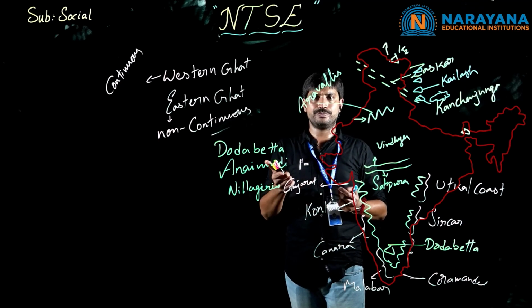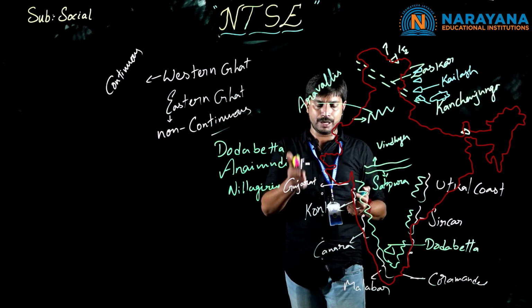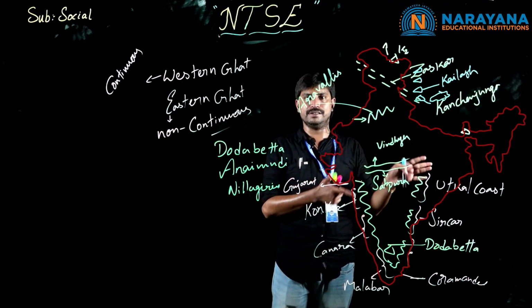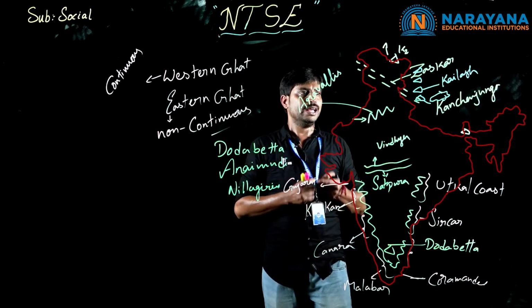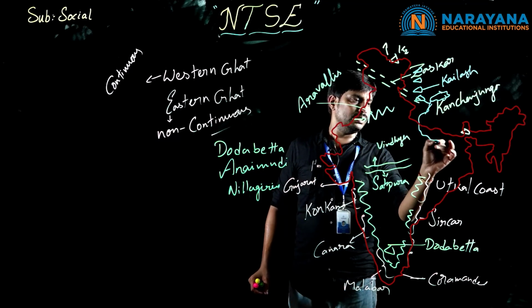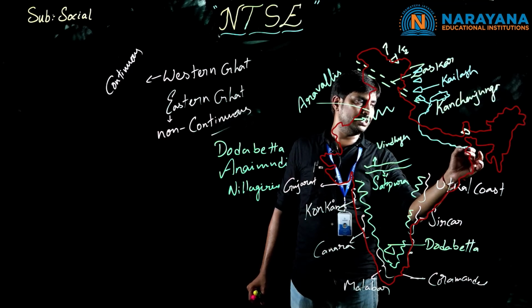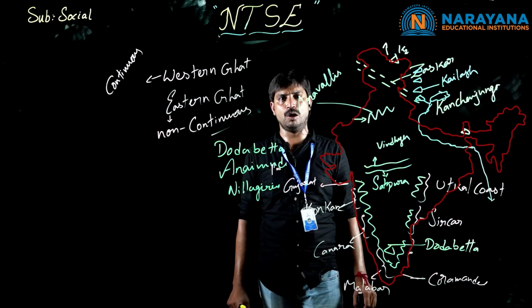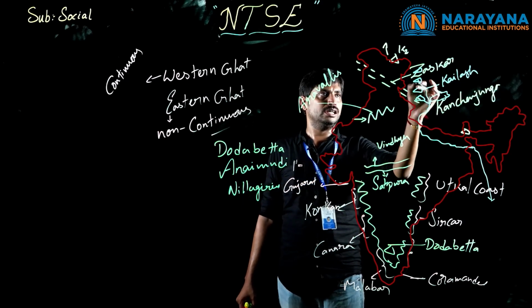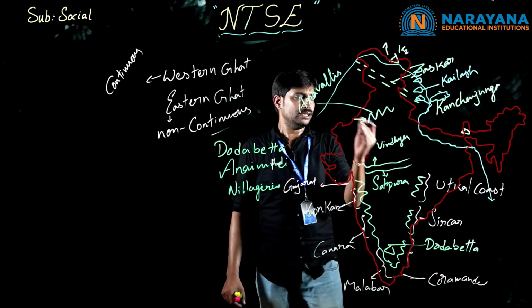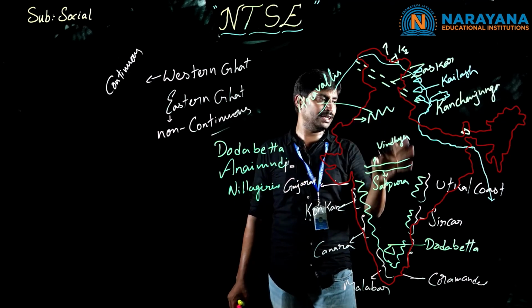Indus, Ganga. And the Brahmaputra river originated at Chemayungdung Glacier in the Tibetan Plateau. It completely differs. The Ganga goes in this direction, enters Bangladesh and later merges into the Bay of Bengal. And another one is the Indus River. We will discuss the Indus and Ganga deeply in the next class.